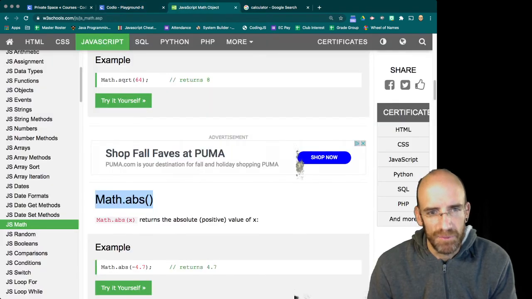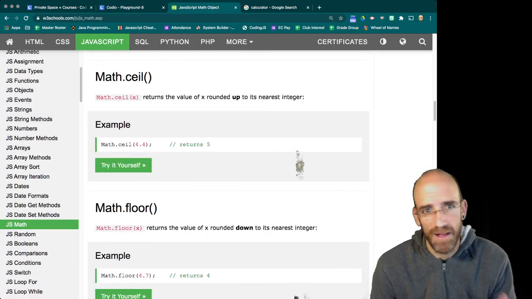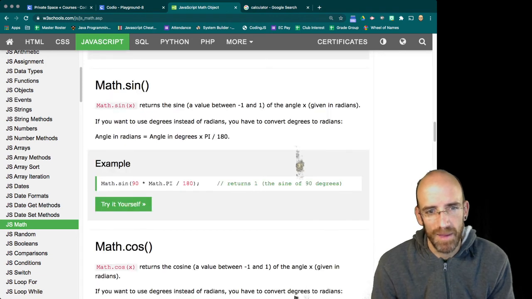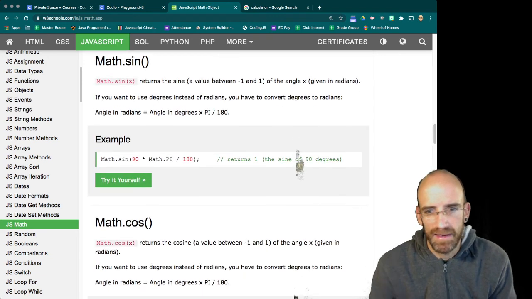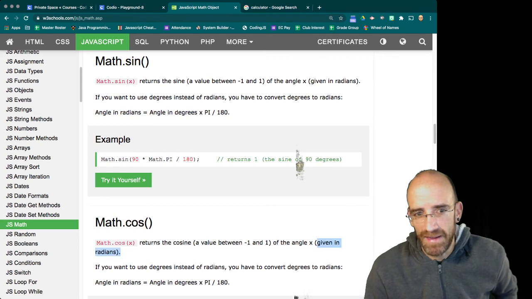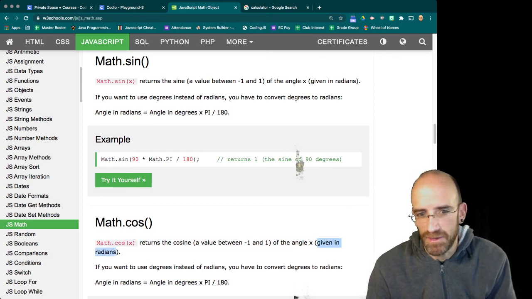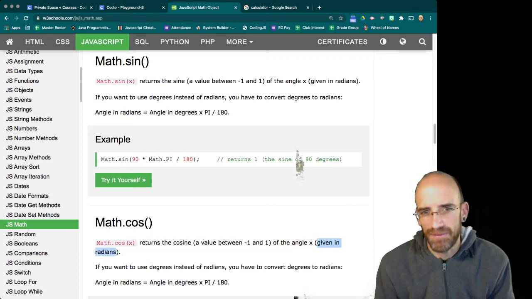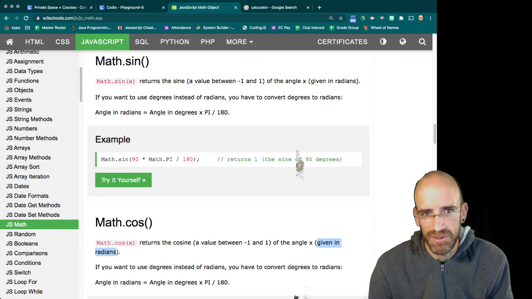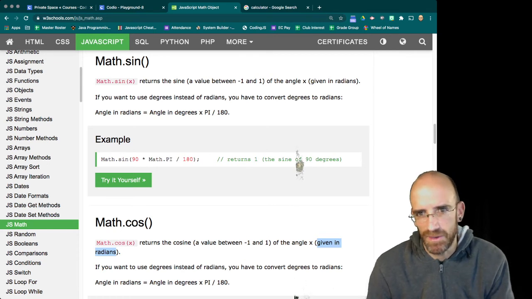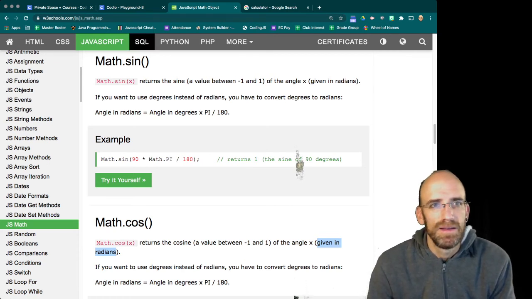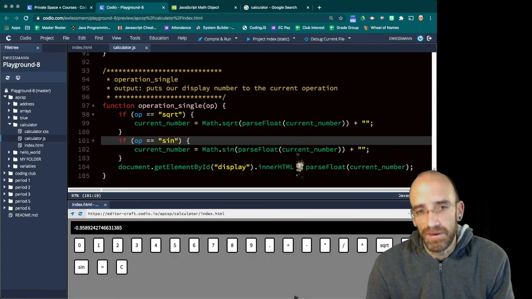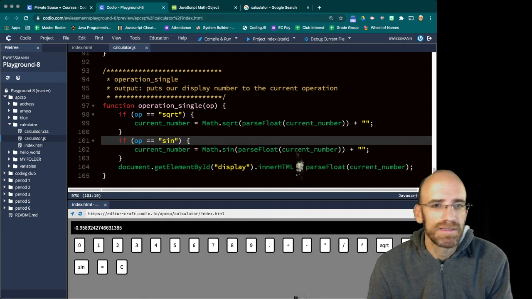And if we look at sin, we are following the rules that the library follows. We're working in radians always. We're not going to work in degrees. You'd have to do a math function to work in degrees, which is not terribly difficult, but we're going to just do it in radians. And you can add more if statements here for all of these single operation functions.